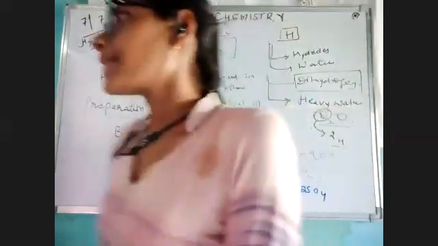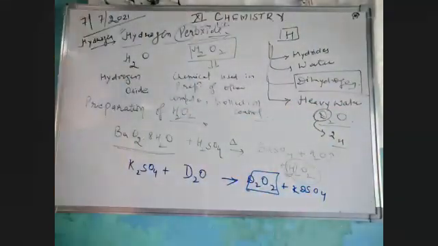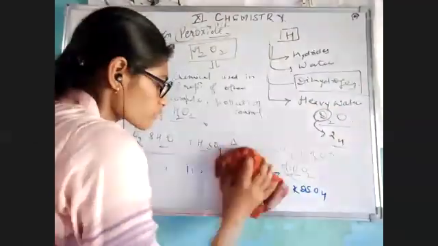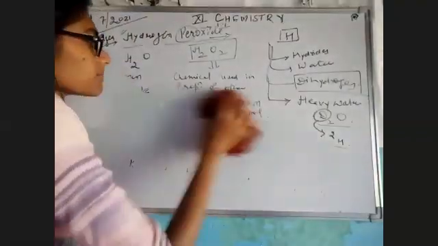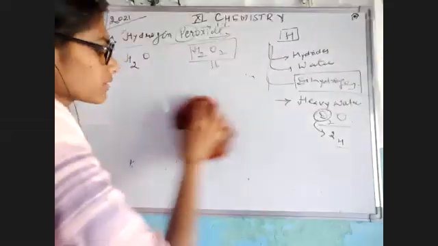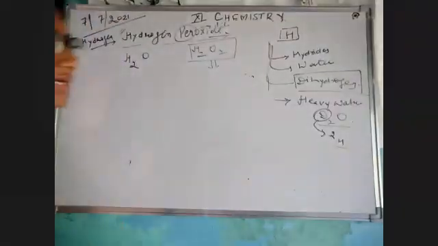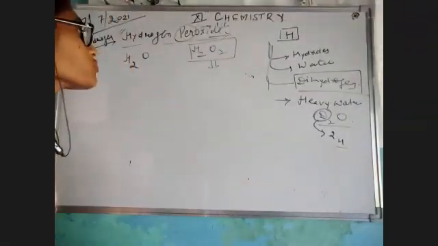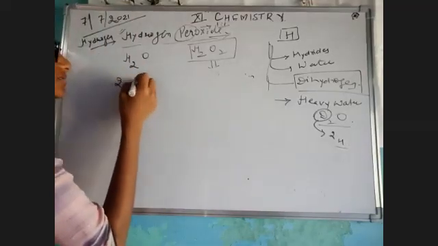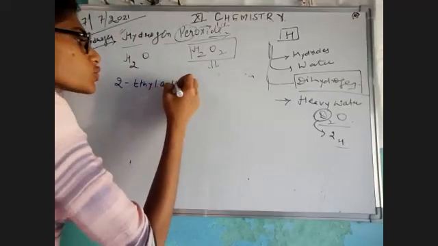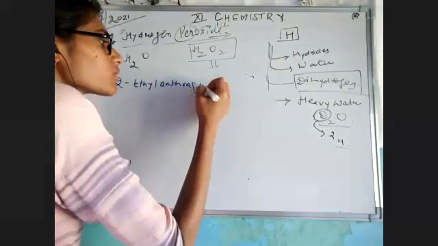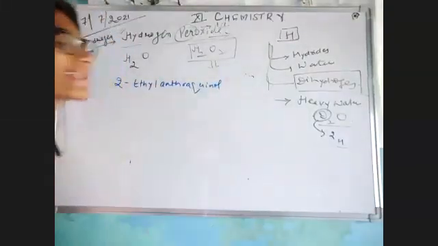Hydrogen peroxide can also be prepared by organic compounds. We are just going to react an organic compound and it would give you another compound. बच्चे जो रिएक्शन मैं आपको भी बताने जा रही हूँ, that you will study in your 12th class in organic chemistry. Okay, so you have to just remember for right now that this is our 2-ethyl anthraquinone.